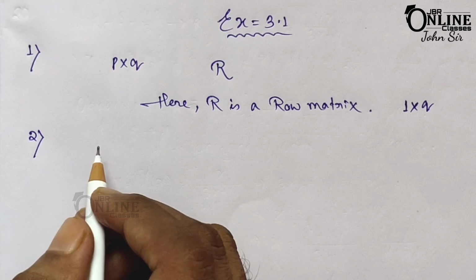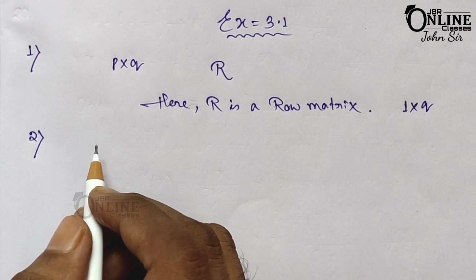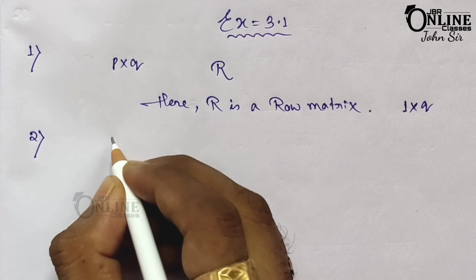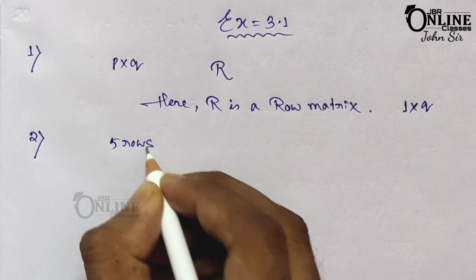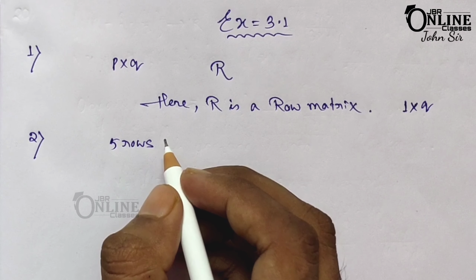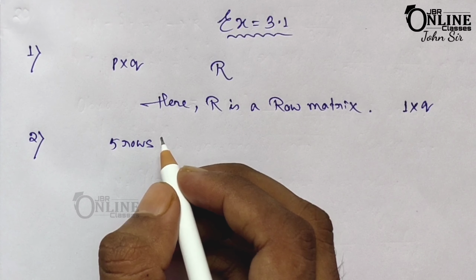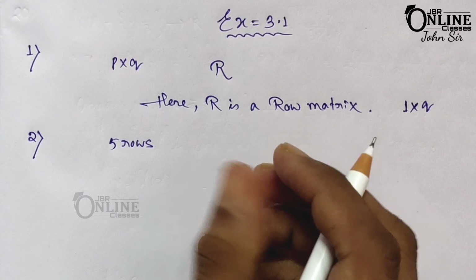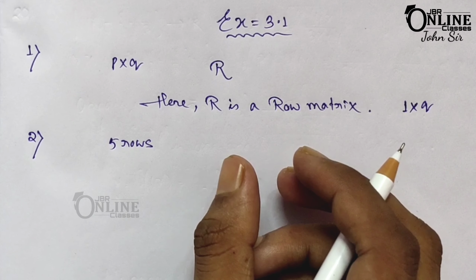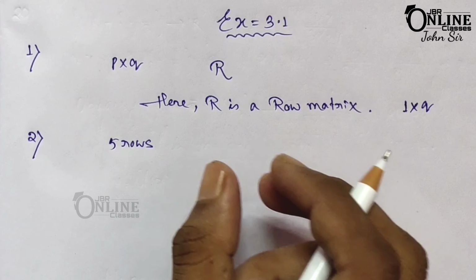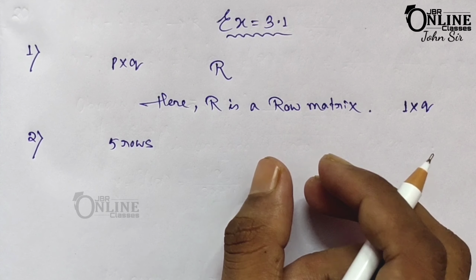Now number 2. If A is a column matrix with 5 rows, then what type of matrix is A? Here A is definitely a column matrix, and the order of the matrix A is 5 cross 1.